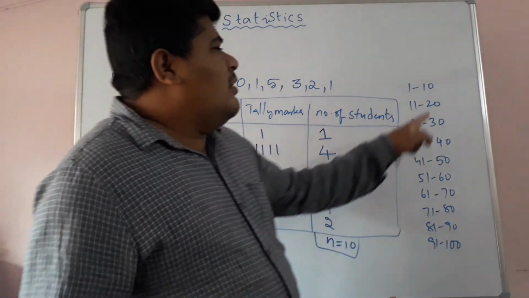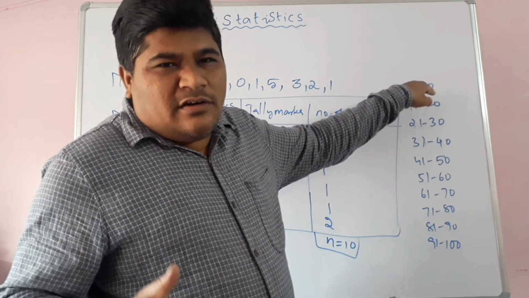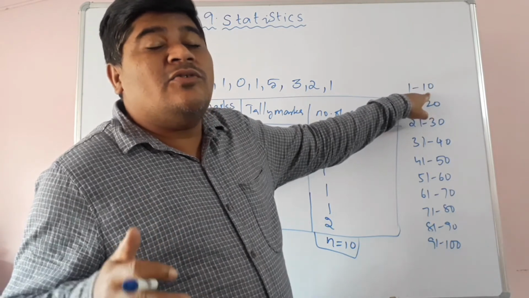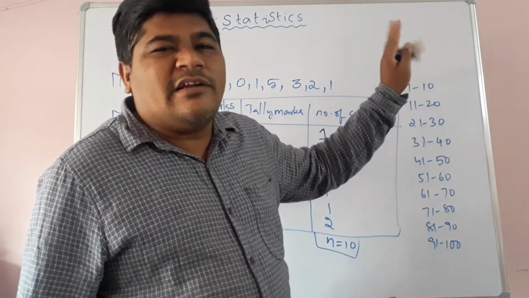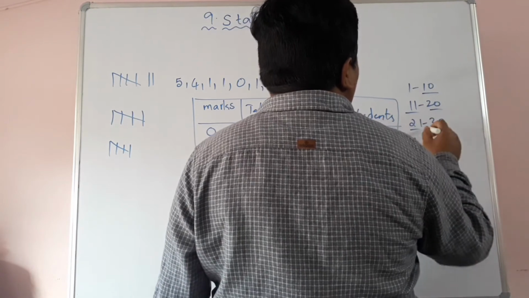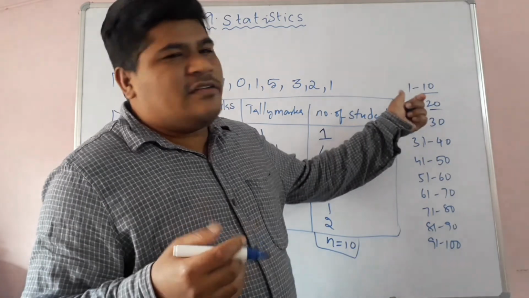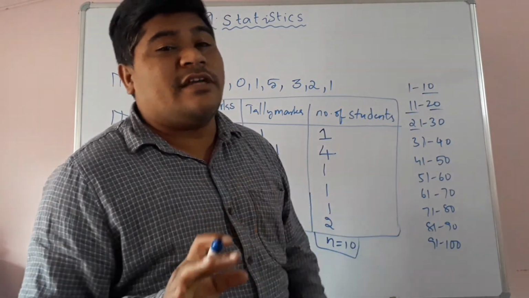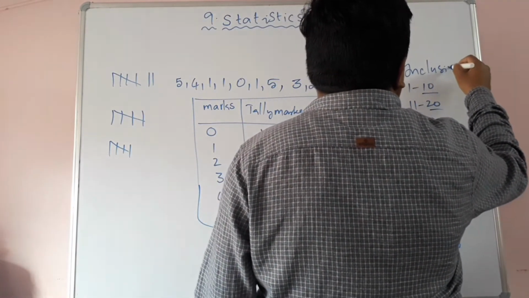If the upper limit of one class interval is not equal to the lower limit of its successive class interval, then that is said to be an inclusive class interval. Any two successive class intervals you take, if the upper limit of one is not equal to the lower limit of the next, that is called an inclusive class interval.